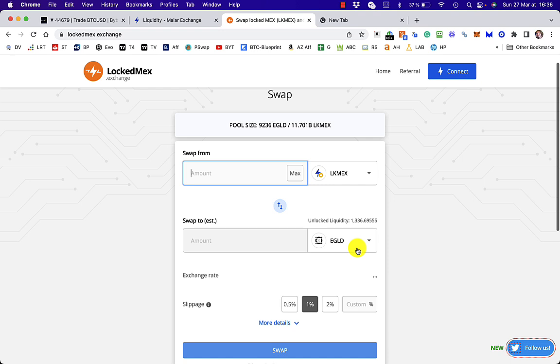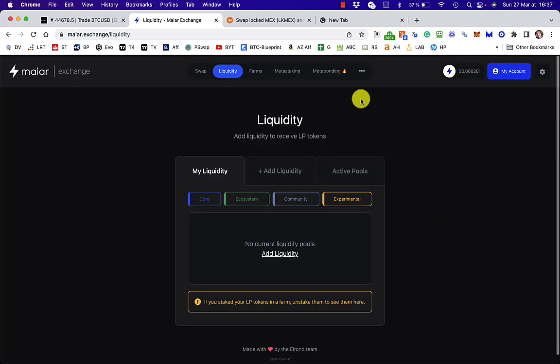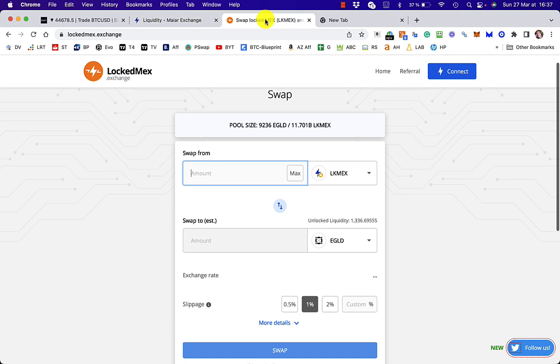I can't bring myself to do this, because it loses half its value when you do this. I mean, you do get a token that you can use straight away. You get eGold, which you can use straight away, whereas you can't use the LockedMex. But I don't really want to do that. And I don't need to in this case, because if you look at my account, I've actually got $83 worth of eGold anyway. And HoloRide, I've only got $20 worth. So I don't actually need to do it. So if you want to do this, do it.